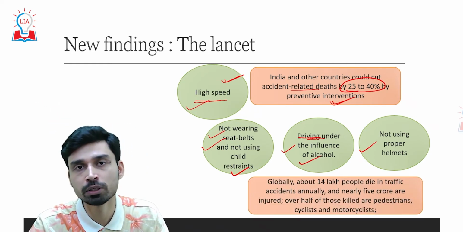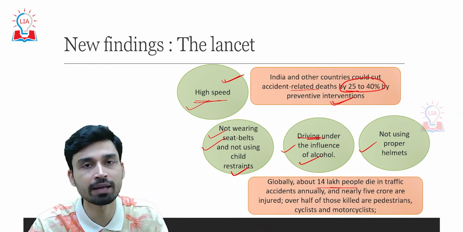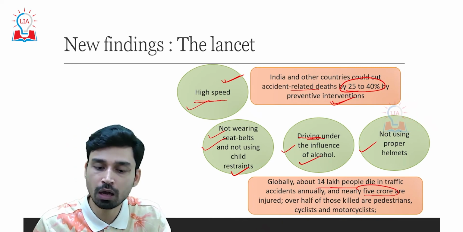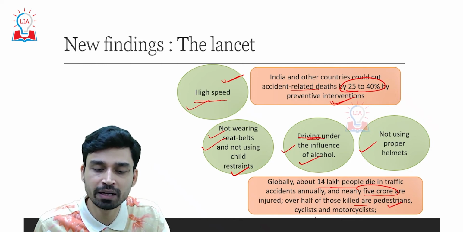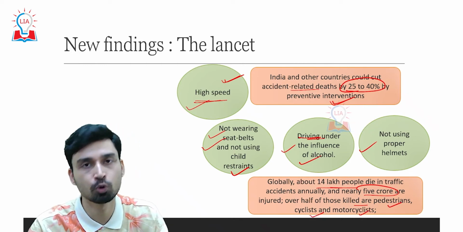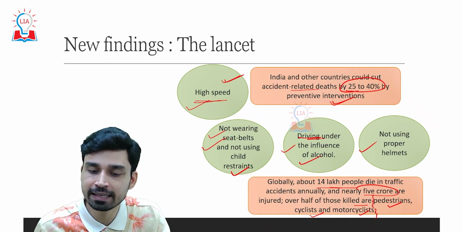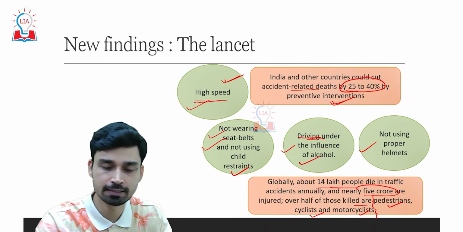Now, what about the global scenario? Globally, the Lancet says that about 14 lakh people die in traffic accidents annually and nearly 5 crore are injured. Over half of those killed in road accidents belong to the categories of pedestrians, cyclists and motorcyclists. What it means is that we have to focus more on these categories of people so that road accident deaths can be minimized.